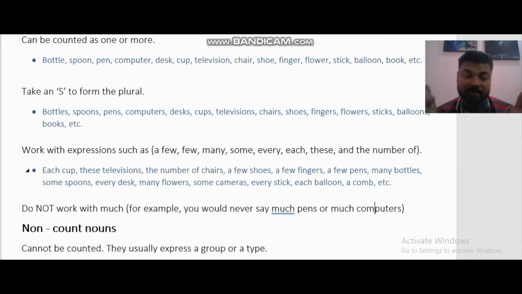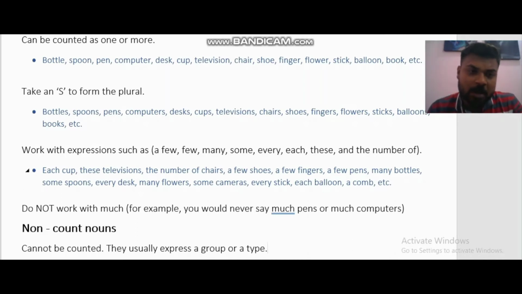When it comes to there is and there are, that is the time when we'll be talking about much and many, because there will be some questions like how much, how many, there is, there are, and so on. I have already uploaded a video though. Still, if you want to watch it, you can go to the playlist I have uploaded, which is of the parts of speech, and you can learn them from there.